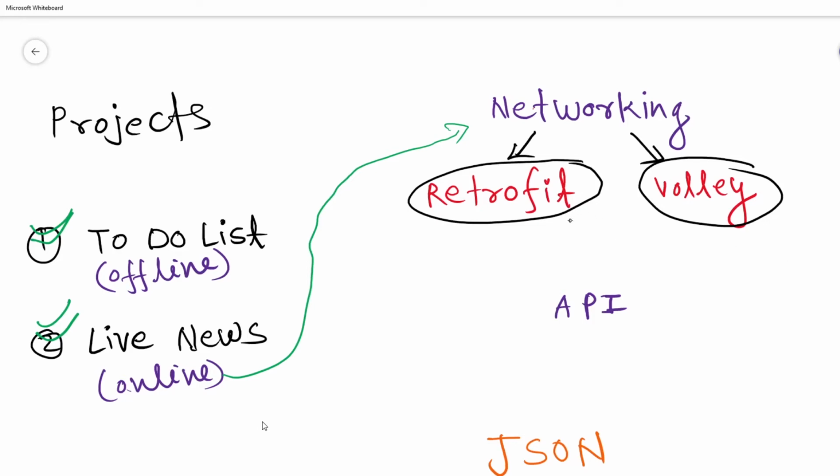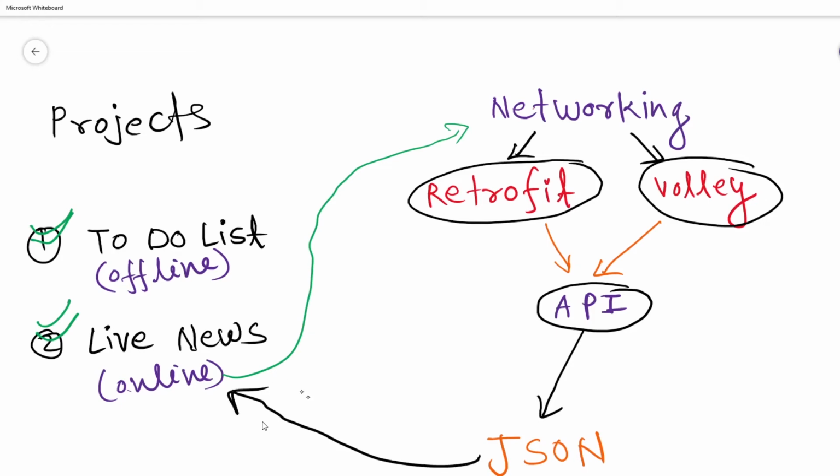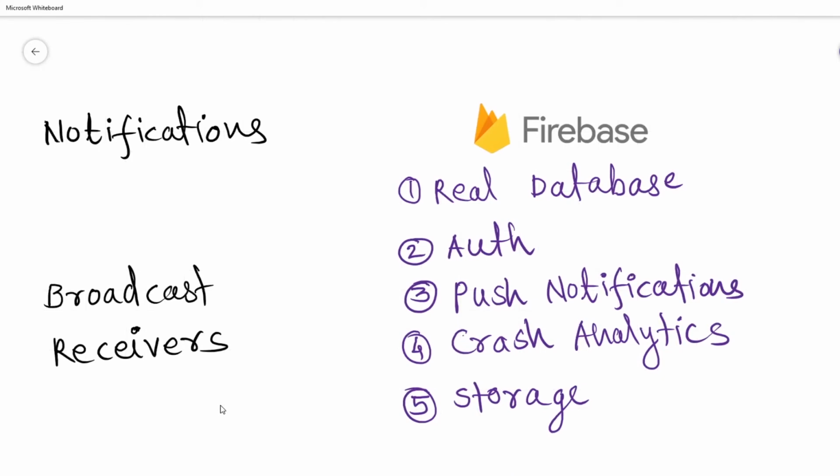What these libraries do is fetch data from the server. These libraries will call an API, and the API will return data in the form of JSON. By parsing that JSON, you can show that data inside your application. I suggest you use the APIs of the newsapi.org website. Those are freely available APIs and they are beginner friendly also. Okay, so up to this point you will learn a lot in Android development.